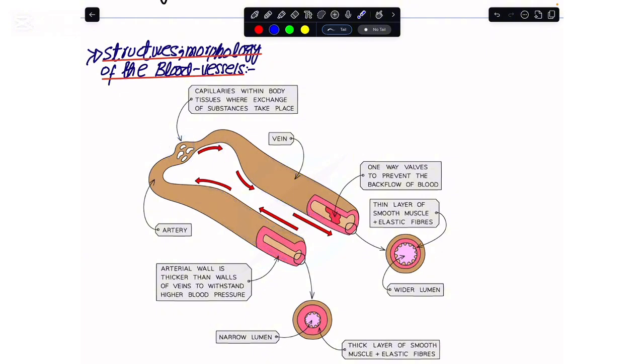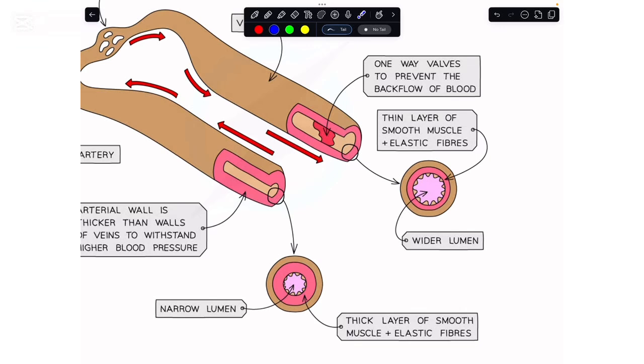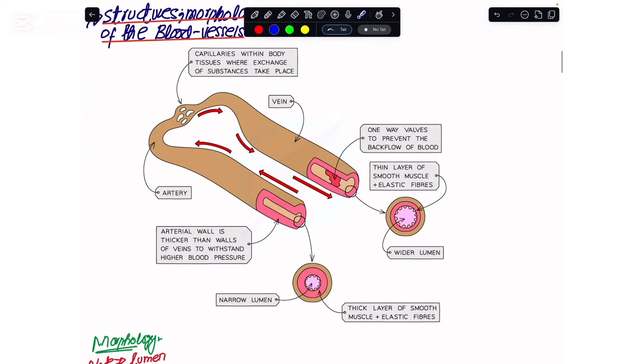And if we try to see the differences, for the arteries we have the lumen, an empty space through which the blood flows, and the lumen of the artery is comparatively smaller than the lumen of the vein. And if I were to make you understand the thickness of the middle layer of the artery, it is comparatively much thicker than in the veins. This is how the structures appear different in the arteries and the veins, and we will see this in detail coming up.